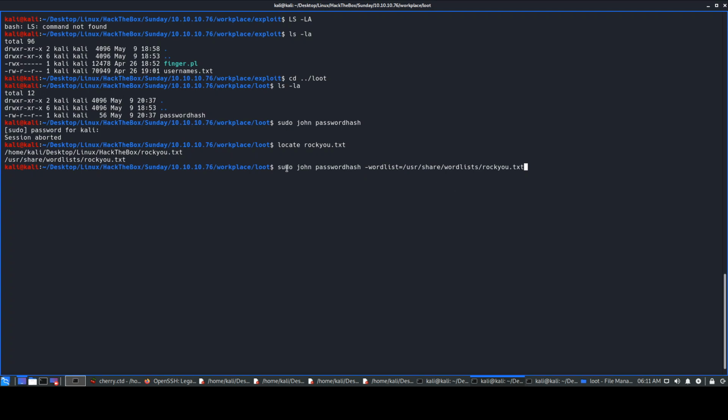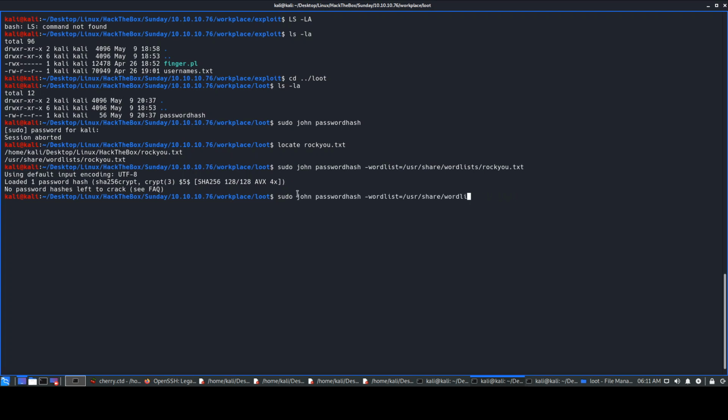Okay, so another thing is you enter sudo, you enter john, you enter the password hash over here, and then you give the wordlist rockyou. You run this, and it says that it loaded one hash and no password hashes left to crack, because obviously I did run this earlier and I already got the password. It would actually display the password after this line, I guess. So we do not need the wordlist now because it has already cracked that password. We'll just enter the --show switch with two dashes, and it says that we got this password. Okay, so cool dude is the password of this user.